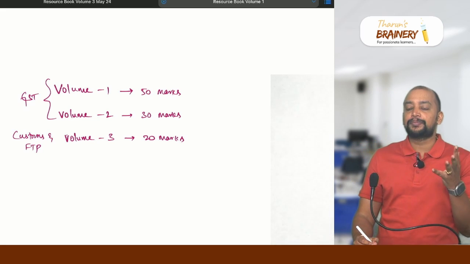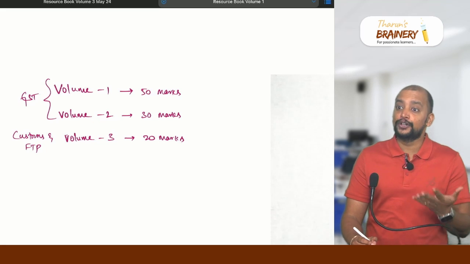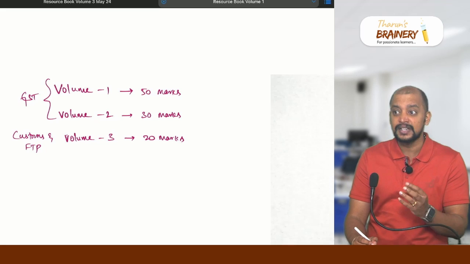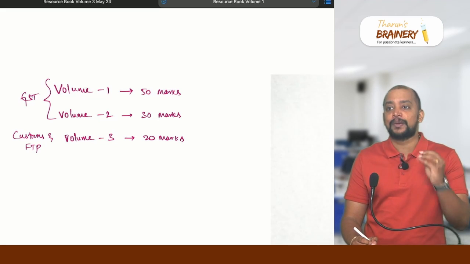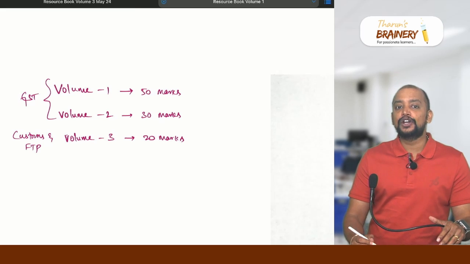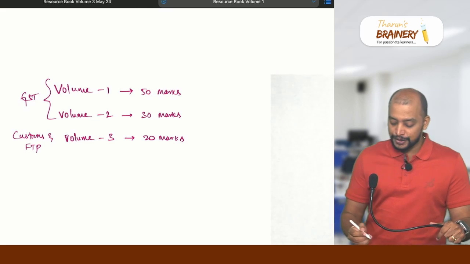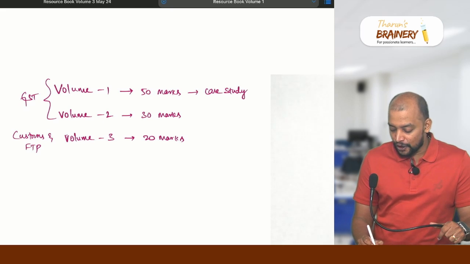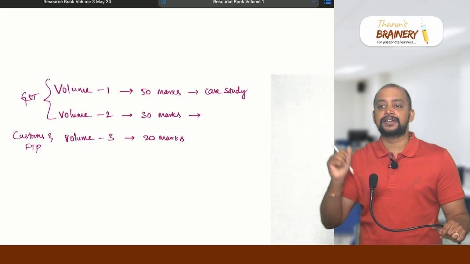The volume 1 chapters like exemptions, input tax credit, taxable event, value of supply, time of supply, composition scheme, place of supply, these are the chapters which will be mostly case study type. Case study type means problematic, wherein you will not be writing much theory, you will be solving more problems only. So purely it will be case study type, whereas volume 2 will be a mix of situation based questions and theory questions.